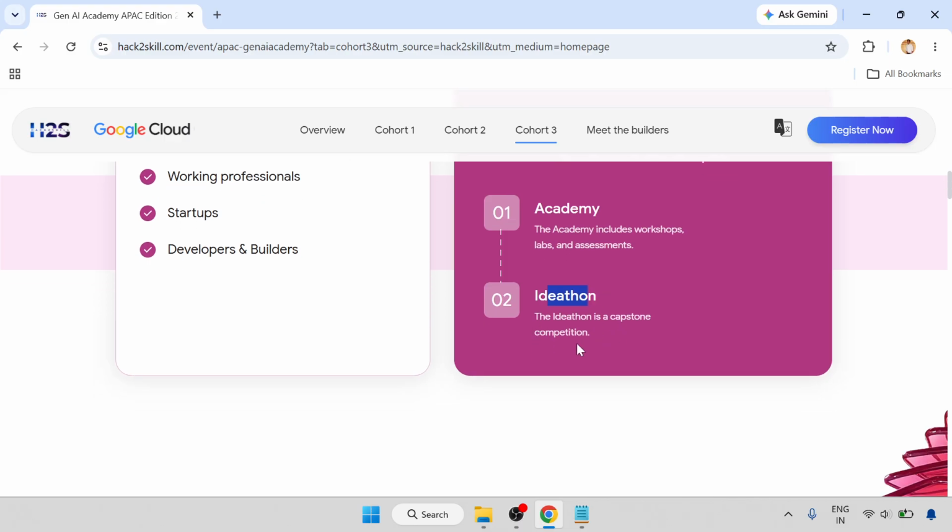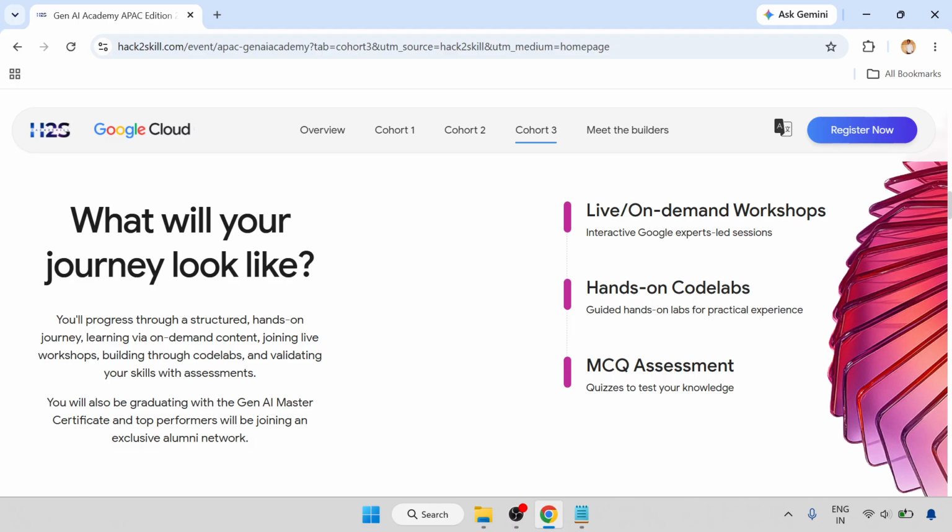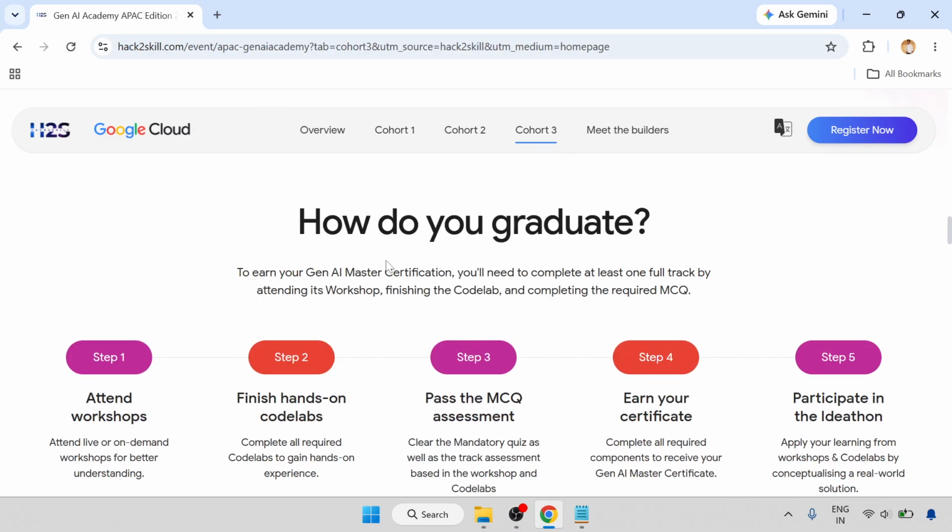The Ideathon is the capstone competition. What does the journey look like? There are live and on-demand workshops, interactive Google expert-led sessions, hands-on code labs, guided hands-on labs for practical experience, and MCQs, assessments and quizzes to test your knowledge.